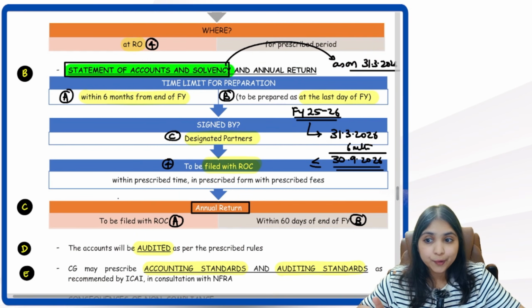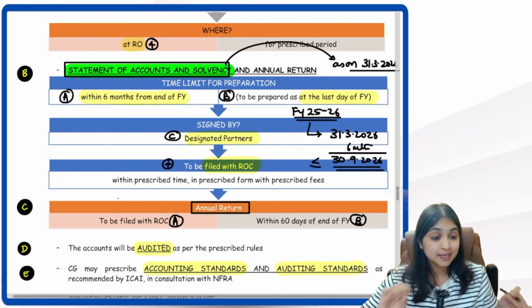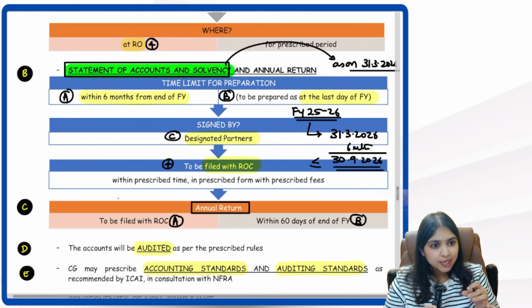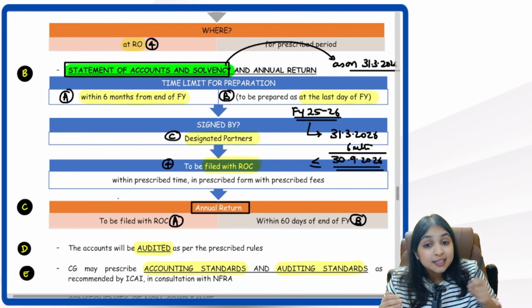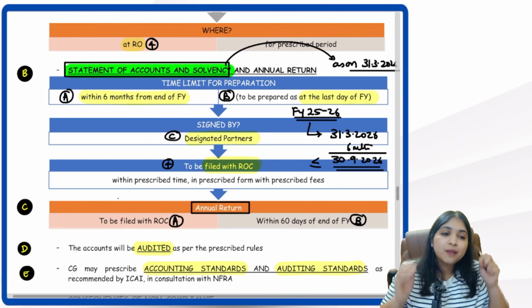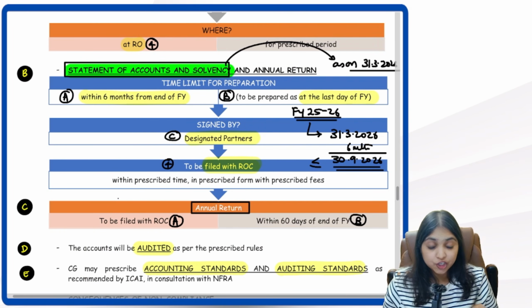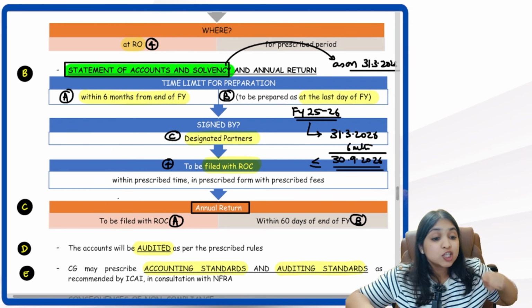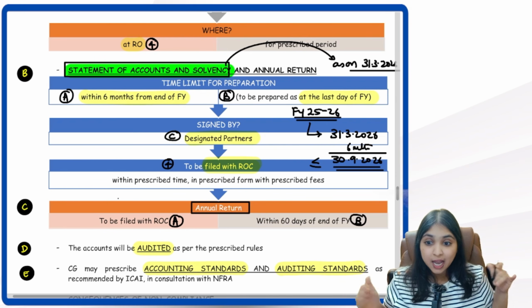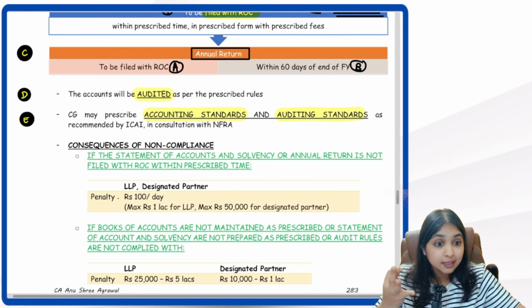Then tell me the second point. Statement of accounts and solvency. It has to be prepared within how much time? Within 6 months from the end of the financial year. But it will contain information as on which date? As on the last day of the financial year. It has to be signed by whom? Designated partners. It has to be filed with whom? Filed with the ROC.